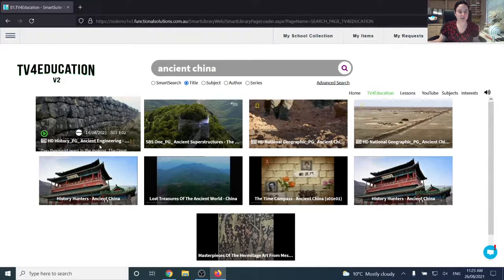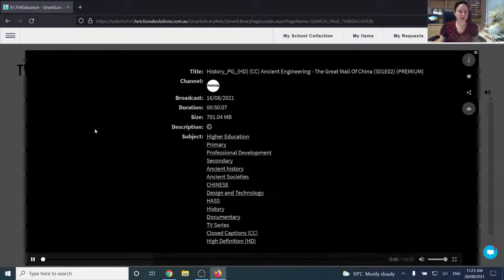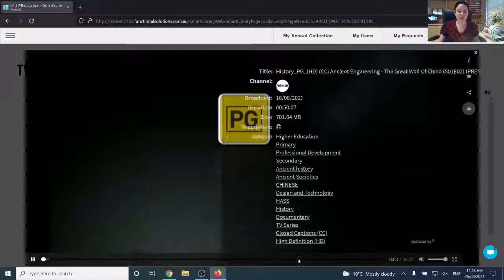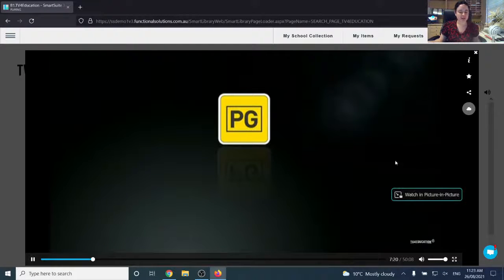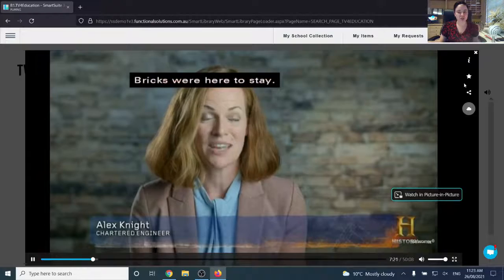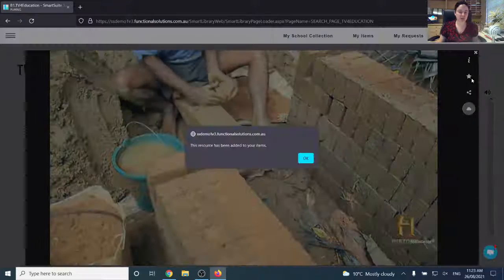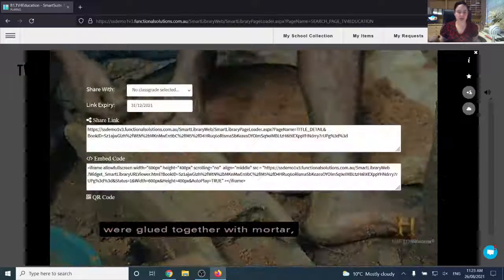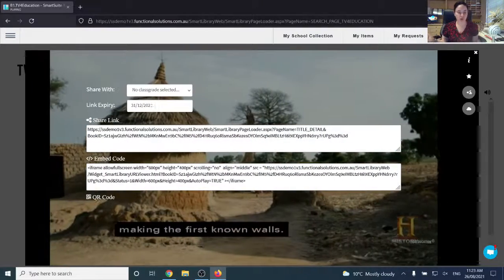So I can see that this is a closed caption video on the Great Wall of China and how it was built. I can skip through the video and see that it is something I want to show to my students, and I can click the star button to add it to my items immediately, or I can click the share button so I can immediately share it with my students for them to watch.